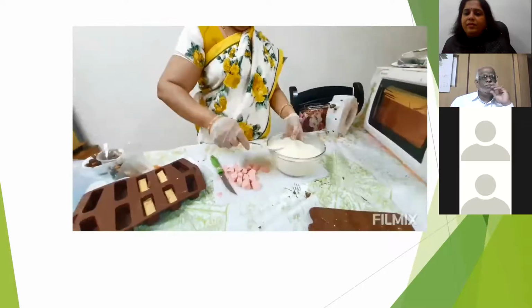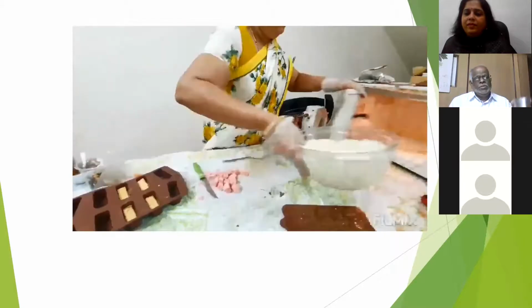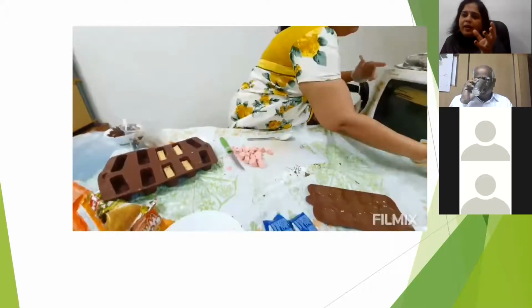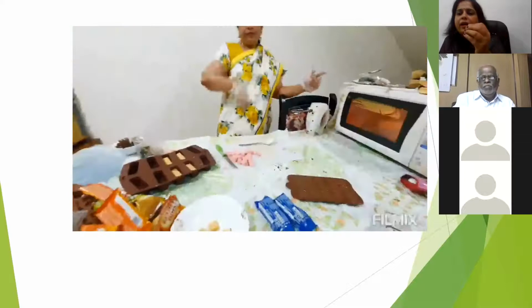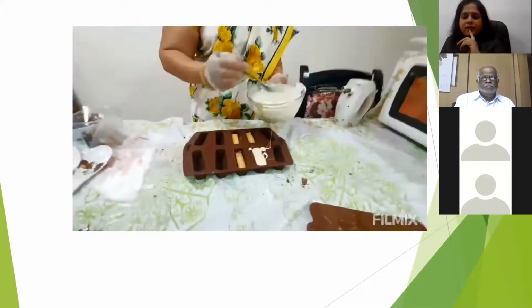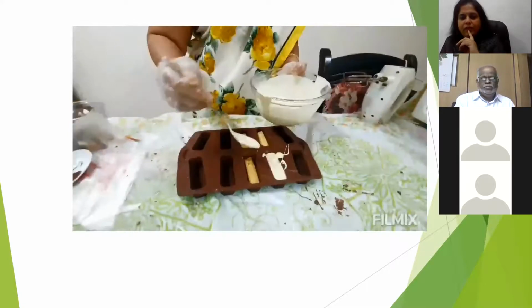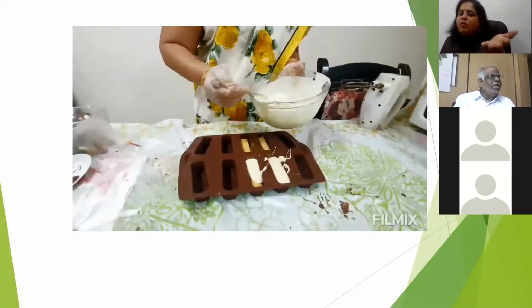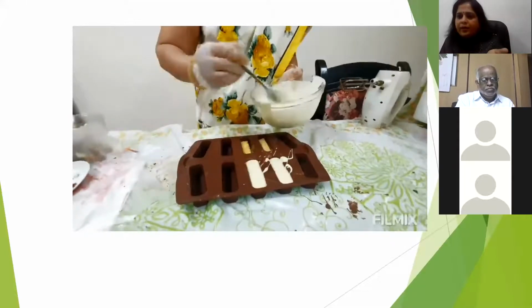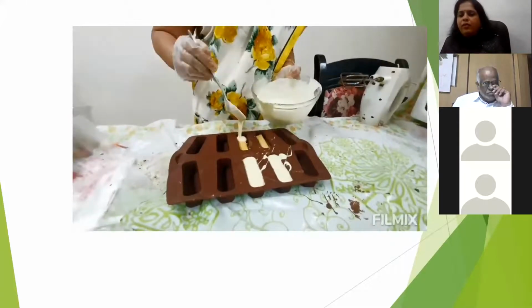If the compound starts hardening after you keep it outside, you can remelt it again. You can keep it back in the microwave for 10 seconds. You can see the first layer was brown and the second layer I have put as white. You can put brown itself, no problem.